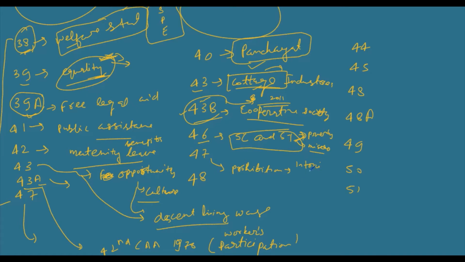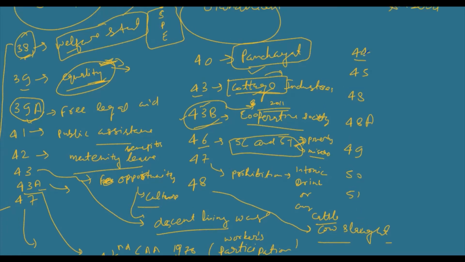Article 48 deals with cow slaughter, or cattle slaughter, or simply non-violence, which was an inherent principle of Gandhian ideology. Then we discussed liberal principles, and under liberal principles we classified these many articles.